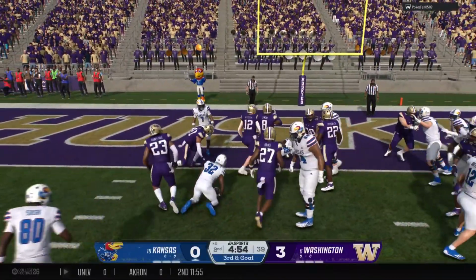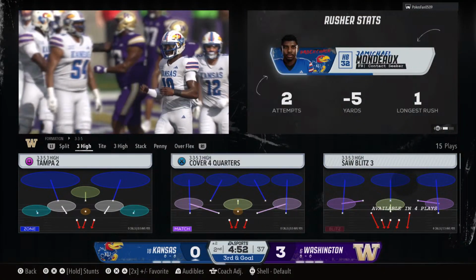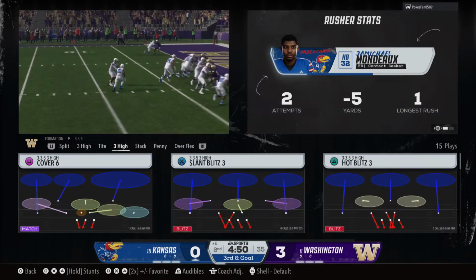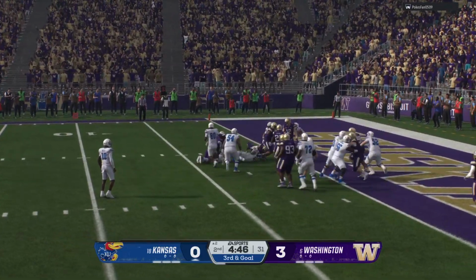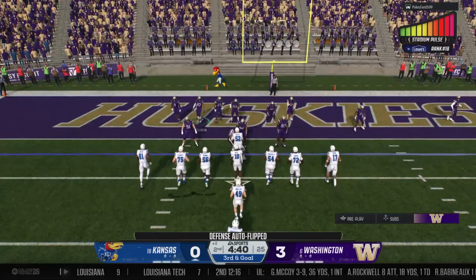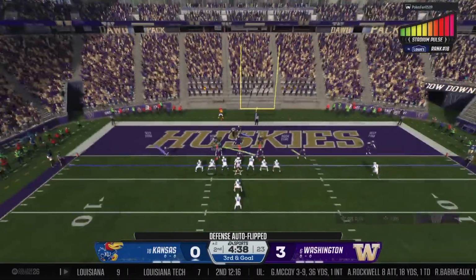Run it up the middle, but stuffed for no gain. That back just had nowhere to go. Got to give credit to the defense and their run fits on that play. Ball sits at the 2-yard line for third and goal.